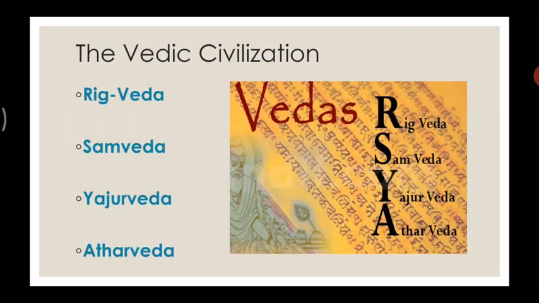And if we talk about the four Vedas, there is Rig Veda, that is the first one, then Sama Veda, then Yajur Veda, and lastly Atharva Veda. So you can see on the screen, the Vedas have been preserved through the oral tradition. These Vedas were taught to people orally. The Vedas are also called Shruti. Shruti is a Sanskrit word.